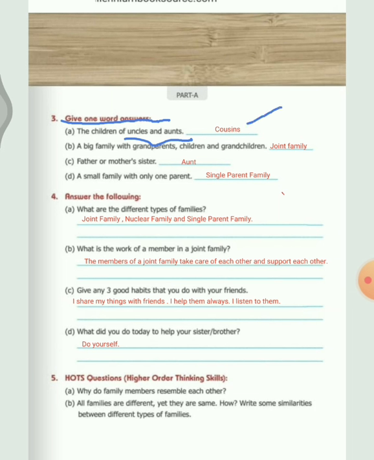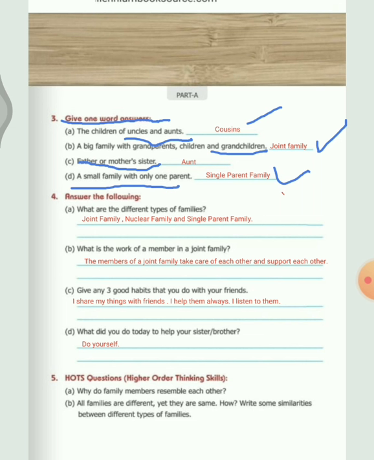A big family with grandparents, children and grandchildren. Which is that family? Grandparents, children and grandchildren. That is joint family. Father's sister, bua. Mother's sister, masi. So we call them aunt. We call them aunt. Common word. A small family with only one parent. One parent family is single parent family.